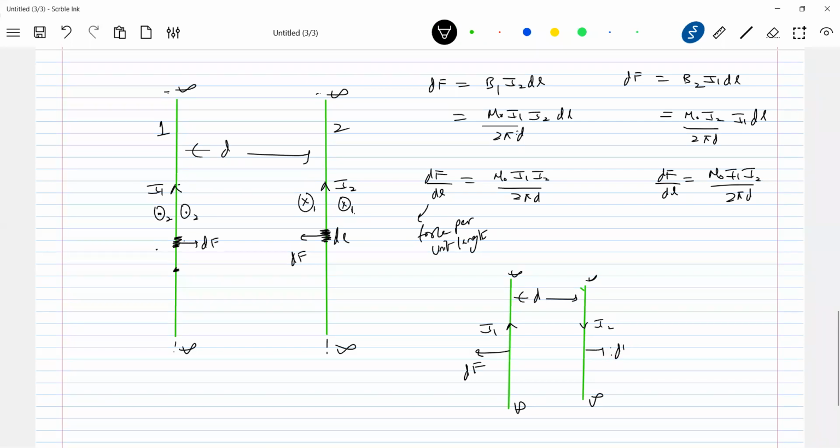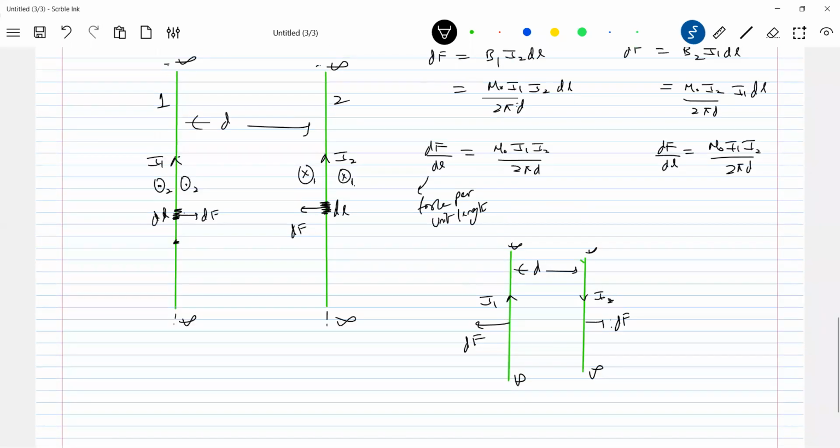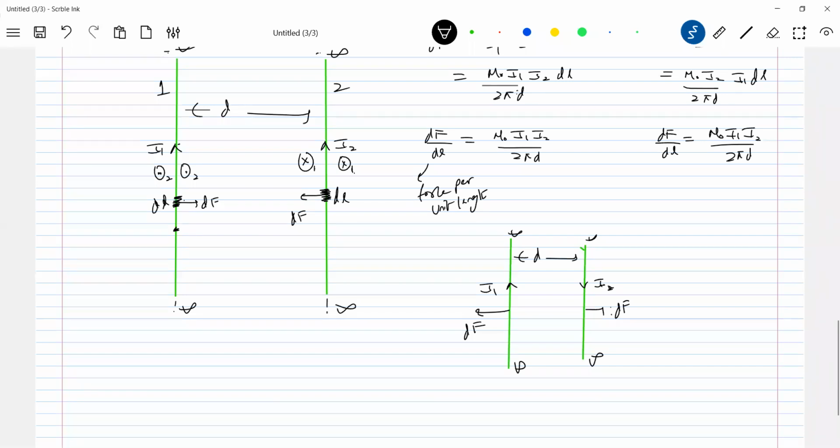And I think this is what we use to define 1 ampere in the units and dimensions chapter. So for the definition of 1 ampere, we take help of this experiment itself. From this experiment only, we define what we mean by 1 ampere. Just do remember that force per unit length is very important. Whenever a long wire comes, we go for force per unit length. When it's a finite wire, they will directly ask you the force.